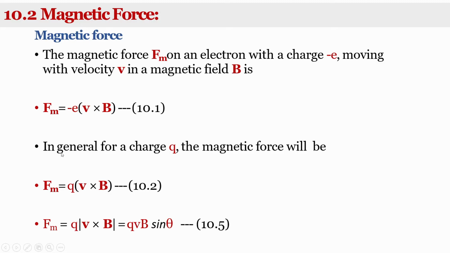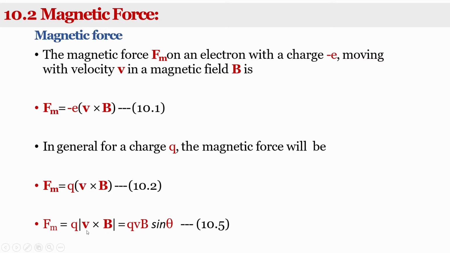In general, for a charge q, we replace the electron's charge minus e by a general charge denoted by q. So the magnetic force is Fm equal to q into v cross B. This vector or cross product can be written in the form vB sin theta.